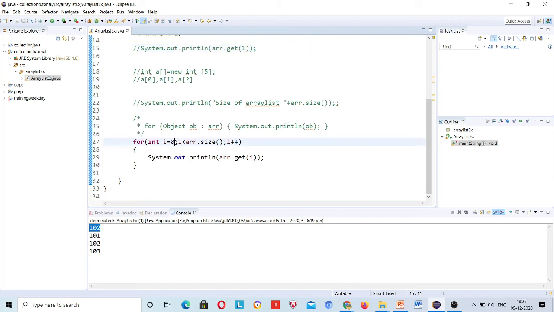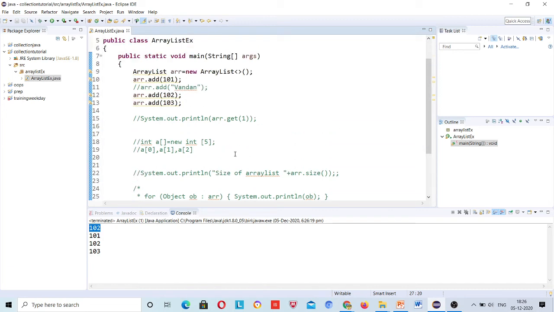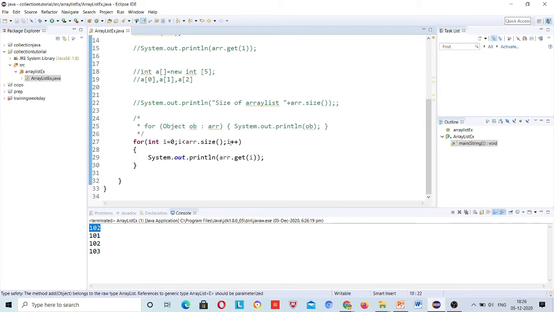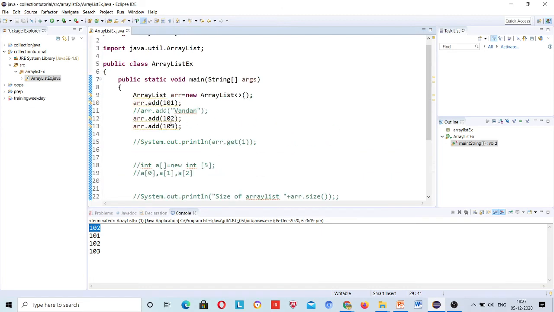What I did? 0, 1 and 2, this loop will run 3 times. First time for 0, 1 and 2, because what will this return? This will return the size, and what is the size? 3. It will return 3, so it should run less than 3, because 0, 1 and 2 are 3, right? So first time it will run for 0 index, and arr dot get 0 will get this value. Then second time I value plus plus, I value will be 1 from 0, and then it will arr dot get 1, so it will get this,